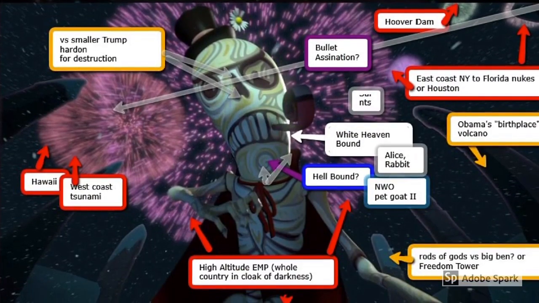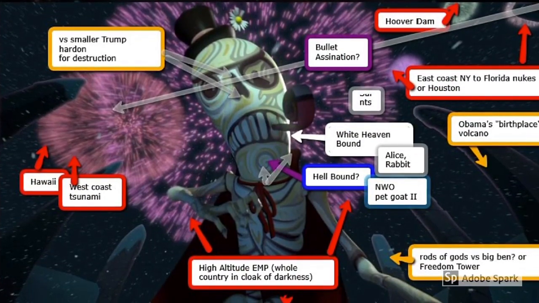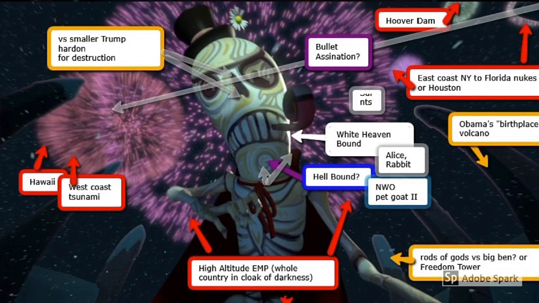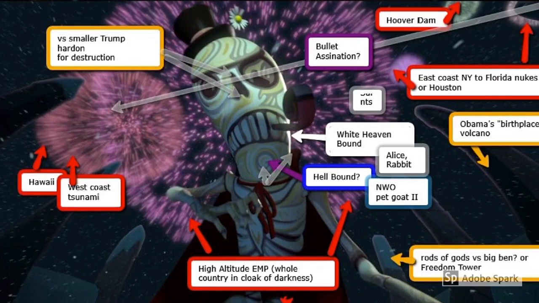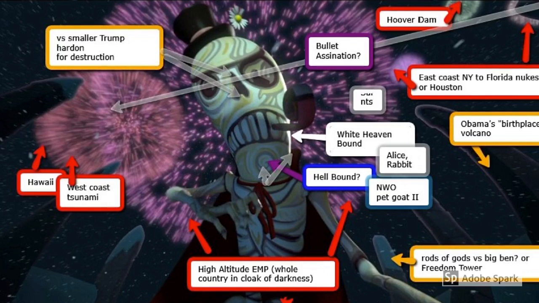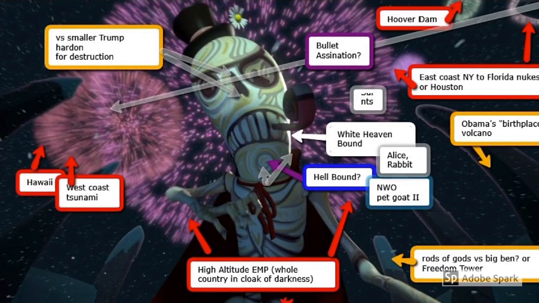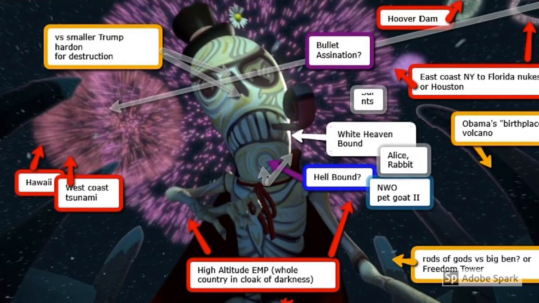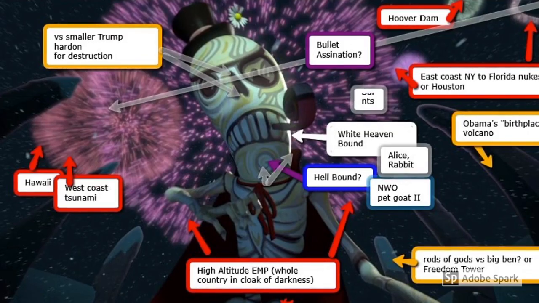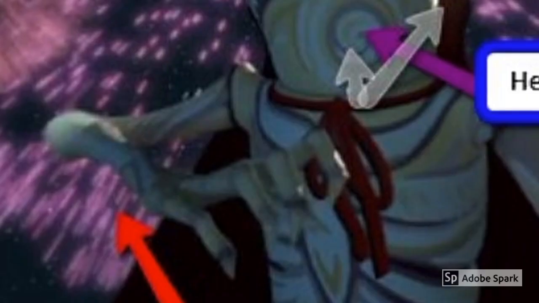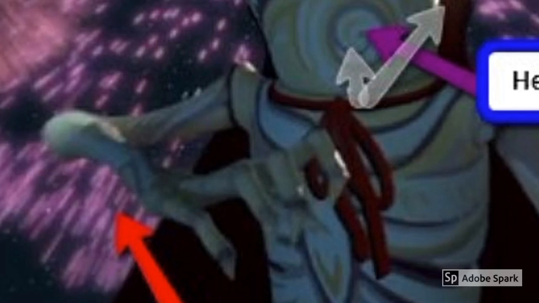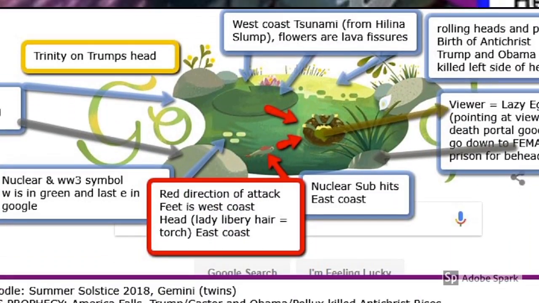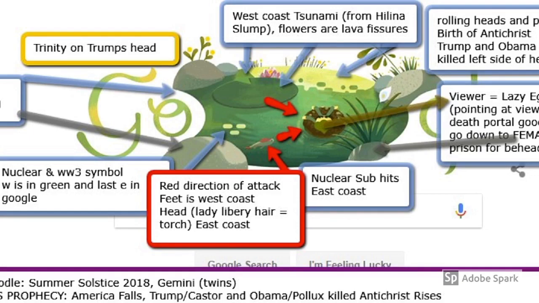These attacks can also be found in the Pet Goat 2 video, by the fireworks in the background. This is my best guess at what those represent, as well as the bullet assassination of Obama. You notice the top of the skeleton has Trump's hair. And zooming in, we see the 5 fireworks are represented in the 5 claws in an attack position. This is also seen in the summer solstice Google Doodle.